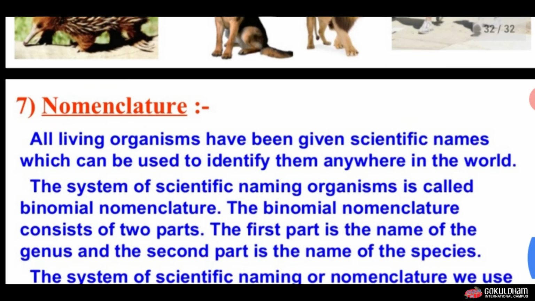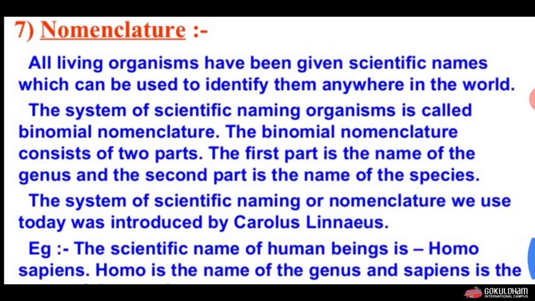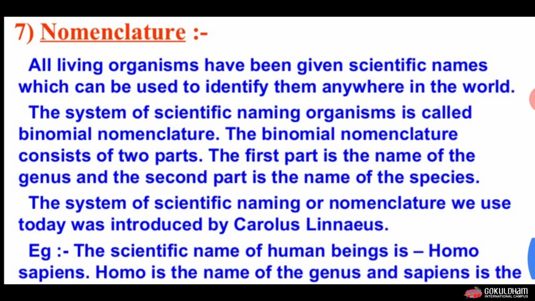Now next topic is nomenclature. All the living organisms have been given a scientific name which can be used to identify them anywhere in the world.